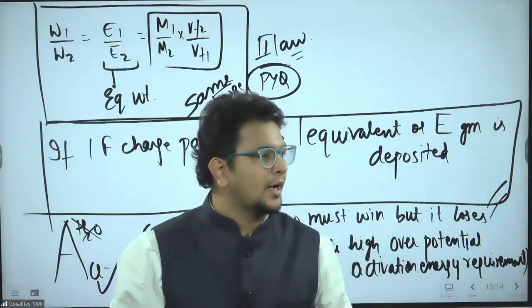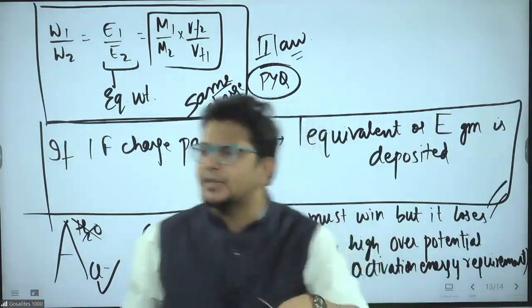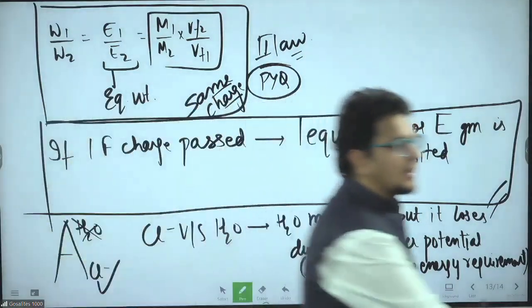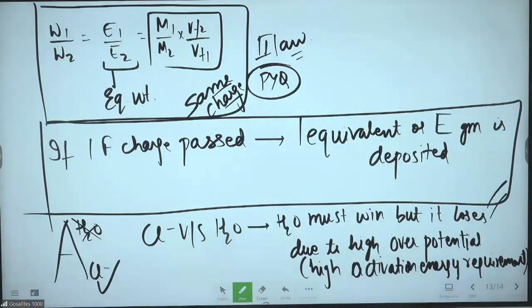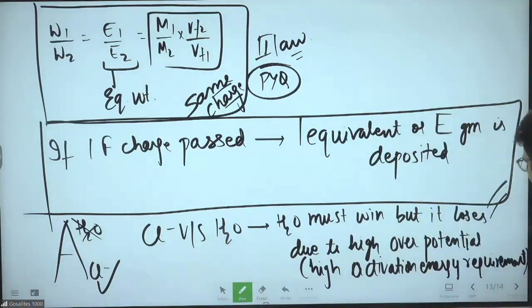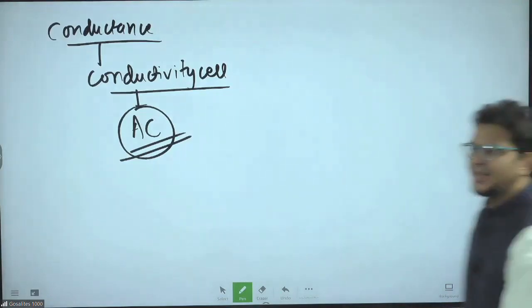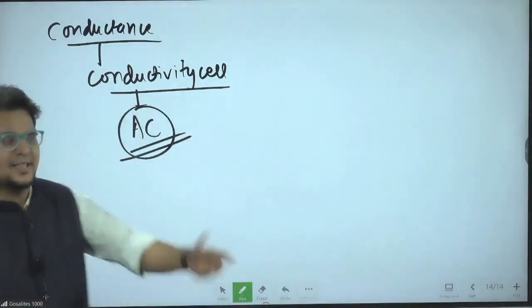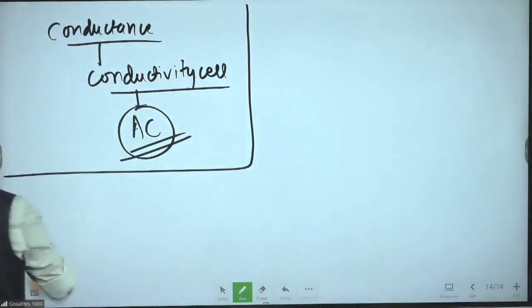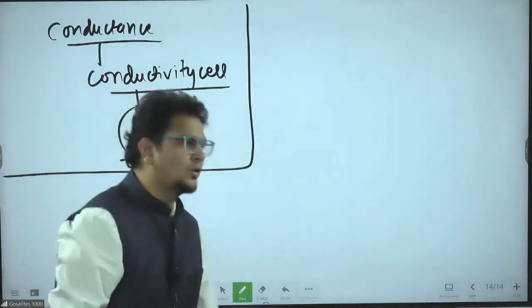Activation energy is required. Activation energy in this chapter is called overpotential. Because of this overpotential, Cl minus versus water, everything will be told to you. That's why it is called revision. But remember it. Don't forget.